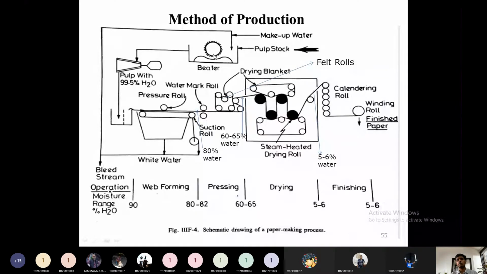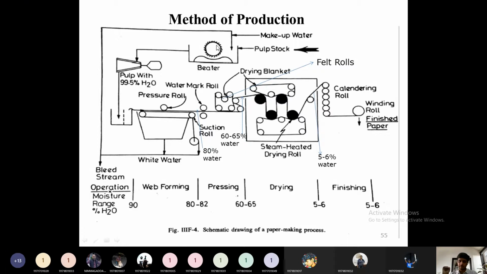that a slurry of water is formed, above 90 percent water and nearly 10 percent pulp, depending on what type of quality we require. So a slurry will be prepared. This is called the beating or refining process.